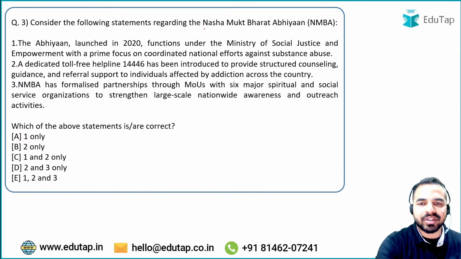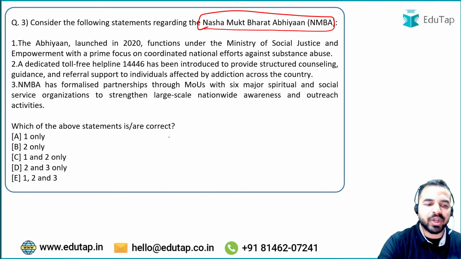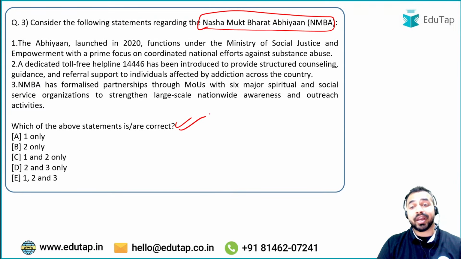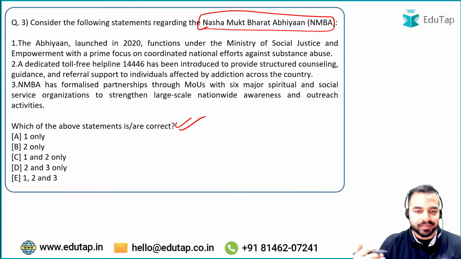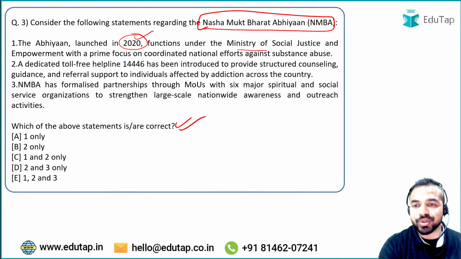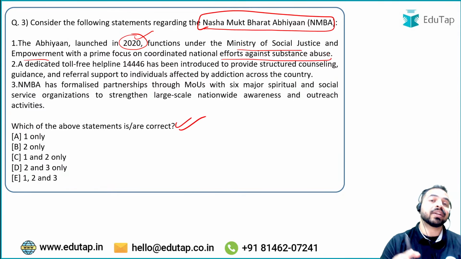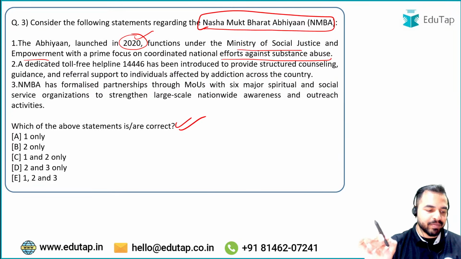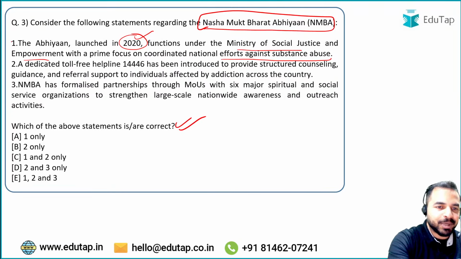The next question is on the Nasha Mukt Bharat Abhiyaan, and you need to identify the correct statement. We have already discussed the Nasha Mukt Bharat Abhiyaan, so try to identify which of the following statements are correct here. First statement: the Abhiyaan was launched in 2020. This is right. Under which ministry was it launched? Ministry of Social Justice and Empowerment. The focus was efforts against substance use. These are the keywords, and all these keywords have been marked correctly here. So the statement is right.